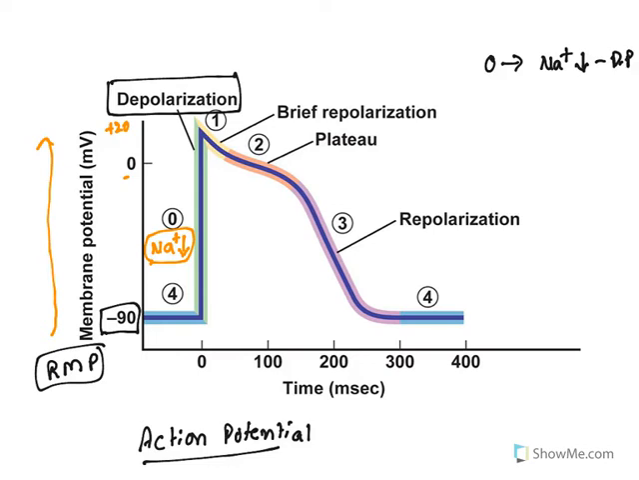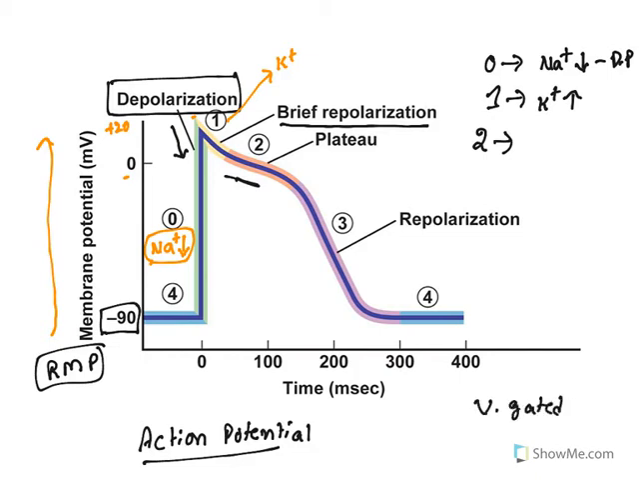Now immediately after that, the sodium channels will close. After the sodium channel is closed, potassium channels will open. This is phase 1. What happens when the potassium channel is open? Potassium goes out. So it results in brief repolarization. That means when potassium is going out, the potential is coming down. That is what is called repolarization. Now at phase 2, because there is a change in potential, voltage gated calcium channels will open.